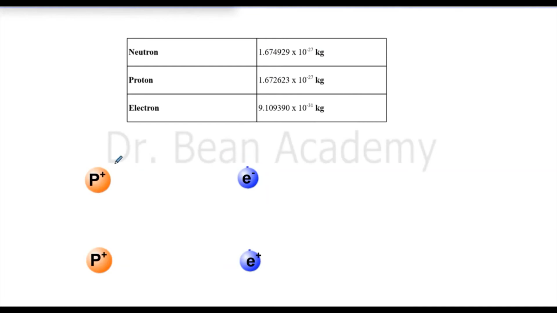What is the difference between a proton and an electron? We know that an electron has a negative charge, and a proton has equal but opposite charge to that of an electron. But this is not the only difference between the two particles. The difference is also in their masses. A proton is heavier than an electron, and in my previous lecture I told you how much, and I showed you the exact numbers. So a proton differs from an electron by the polarity of the charge: an electron has negative charge, a proton has positive charge, and a proton has a different mass than an electron.